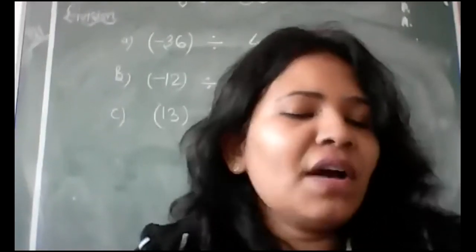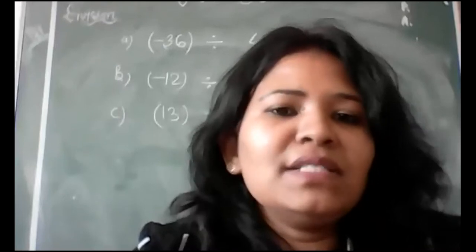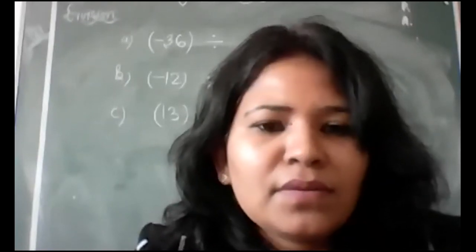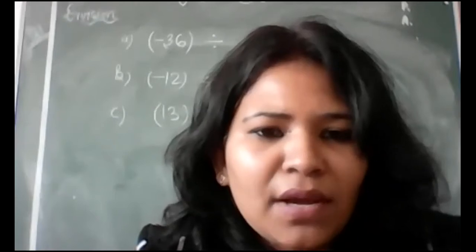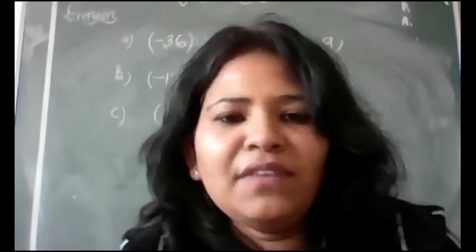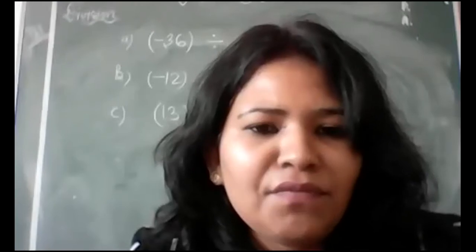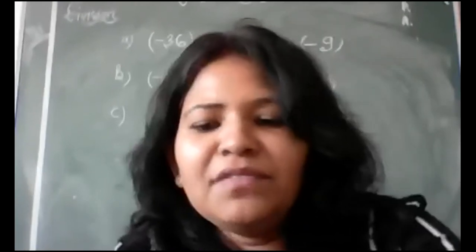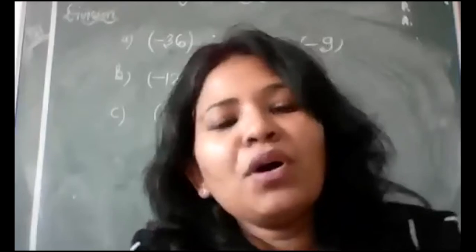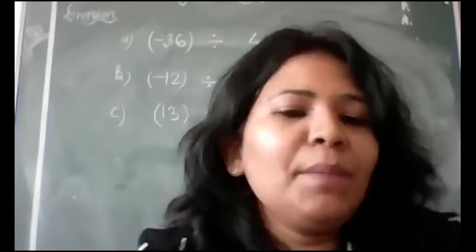And 15 threes are 45. So the first answer will be minus 3? Yes? Both are negative in the chat. Okay, sorry. So then it will be minus 45 divided by minus 15. Both are negative, so negative divided by negative will give you positive. So the answer would be plus 3.